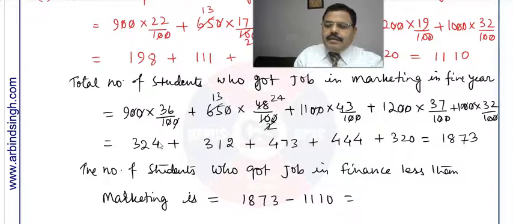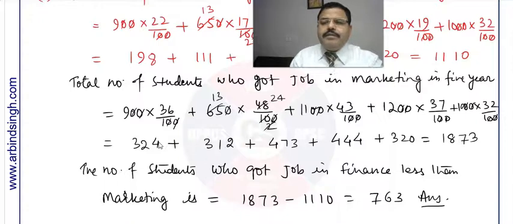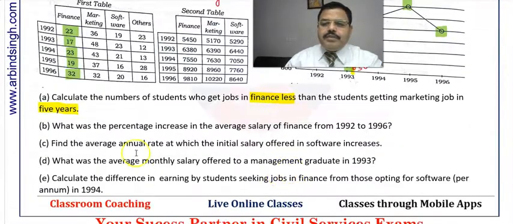That is 63, so it will be 63 and 763. That will be the answer. So that is the first question, and you have answered it. The first question is answered: 763 is the answer of this question.